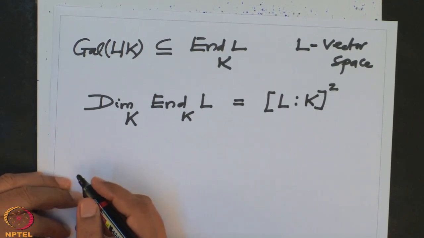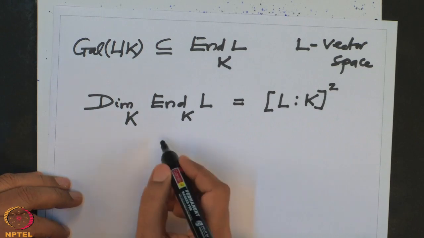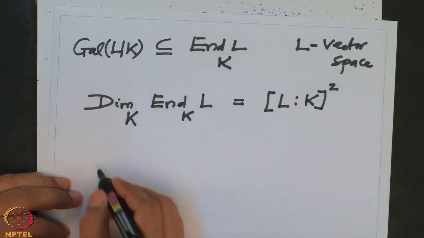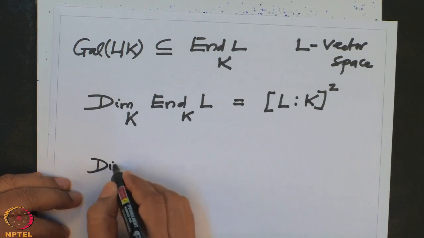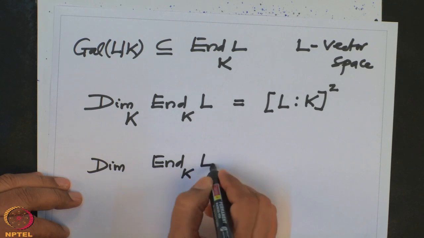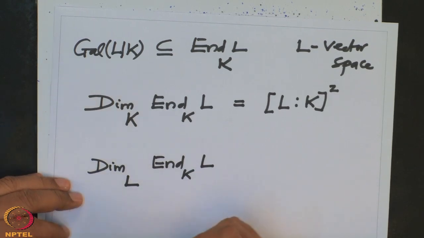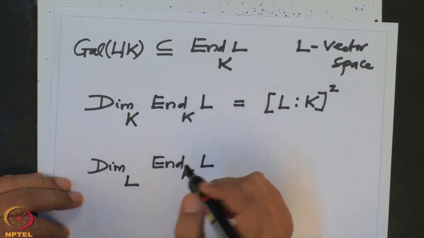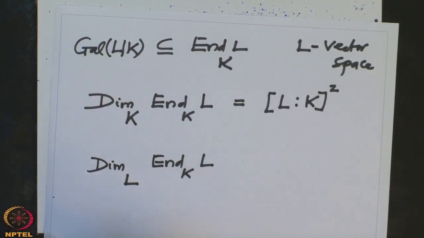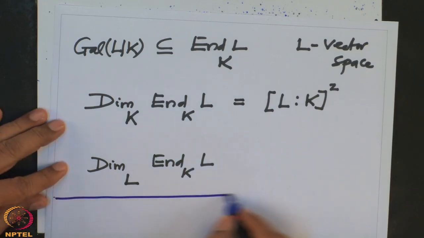And what is the dimension of this now as a vector space? So now I want to compute the dimension of End_K(L) as a vector space over L. What is the relation between these two dimensions? See, recall here, I will write in blue so you can follow this.